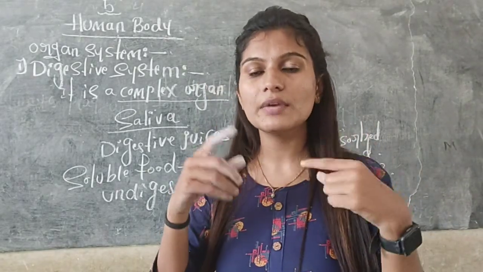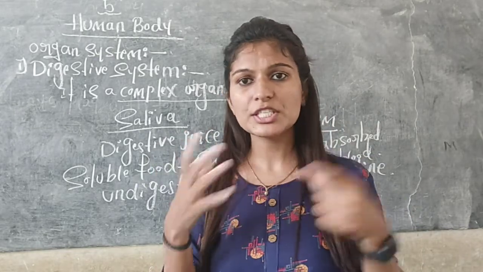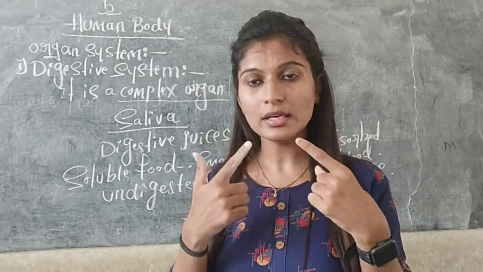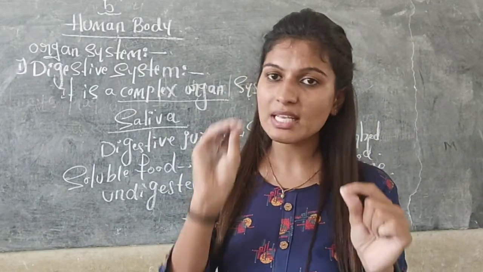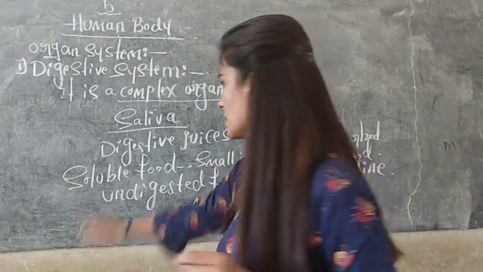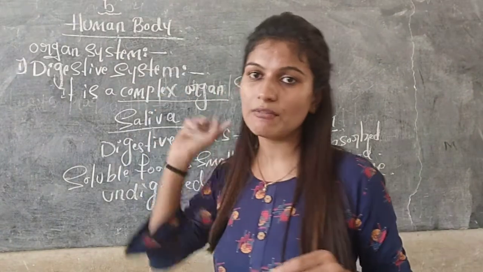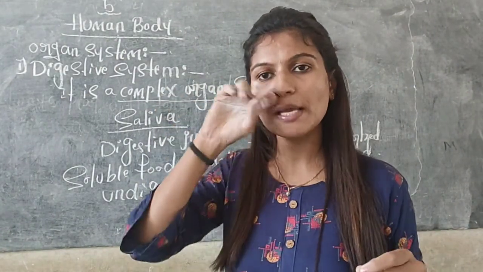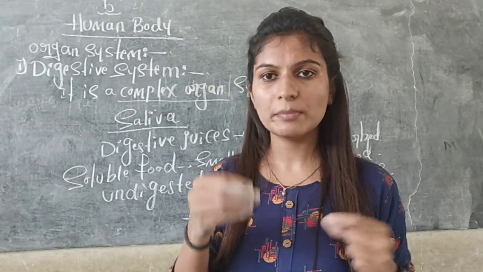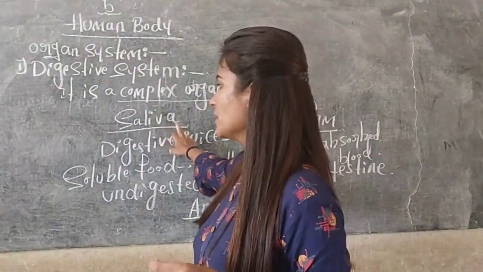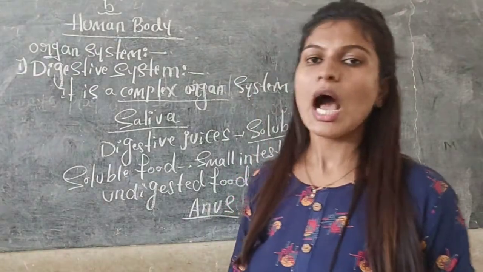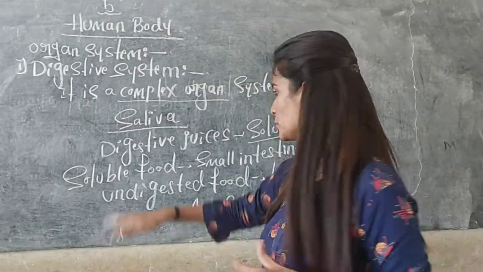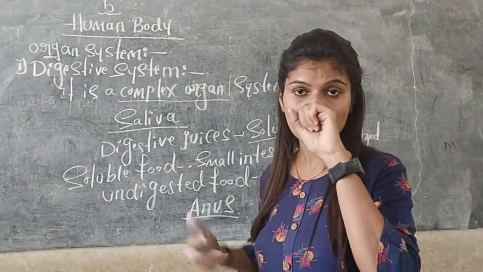That food will get chewed by using our teeth. After chewing, the food will mix with the saliva, which is present in our mouth in the form of liquid. And that food will get soft by mixing with the saliva. After that we swallow the food.